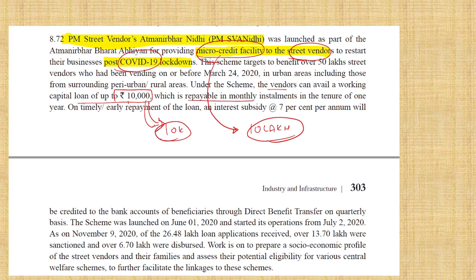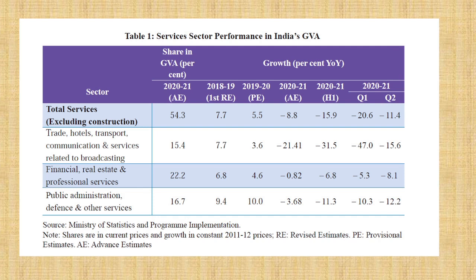This is for street vendors. Okay, see, industry we saw, now it is for services. So services sector gross value added is 54% or 55%. Agriculture is 18% or 20%, and then you add industry at 28%. Services sector contribution to gross value added in India is high, 55%.